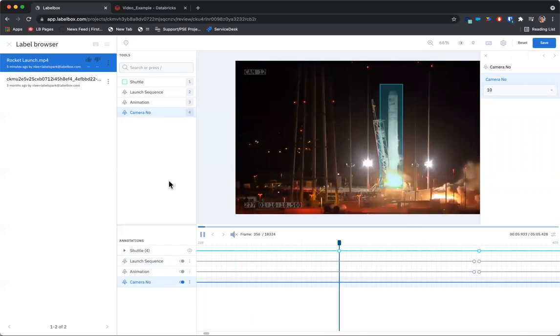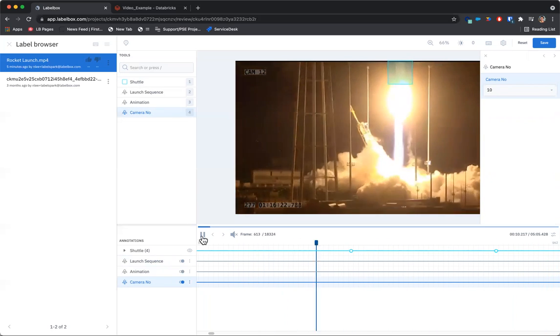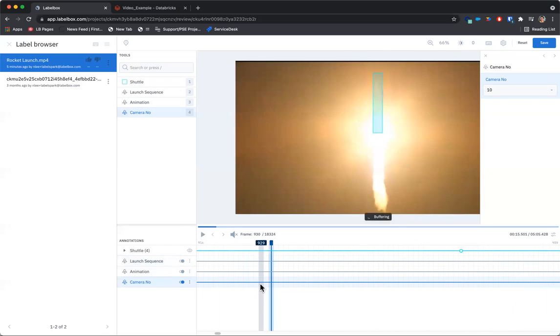So this rocket is going to go through a couple of different phases of launch. You'll see the ignition turns on. The bounding box is moving very smoothly with that rocket and animating with it. Along the way, the launch sequences are changing. The animation classifications are changing. And so every frame is a little bit different, especially with this moving bounding box. There's a different coordinate for that bounding box on every single frame.